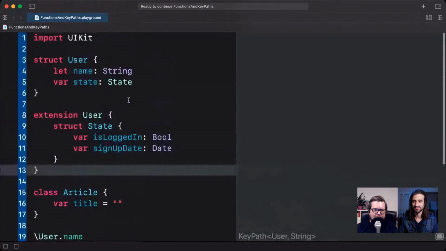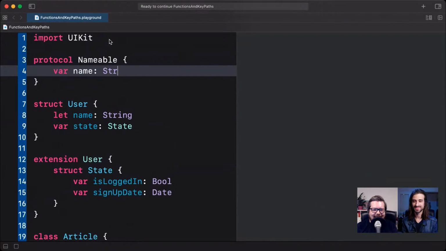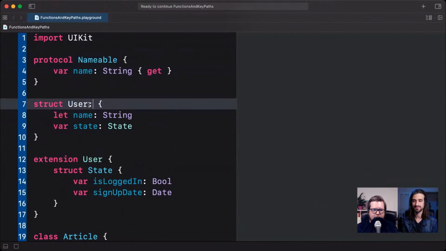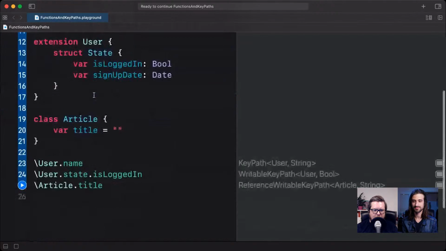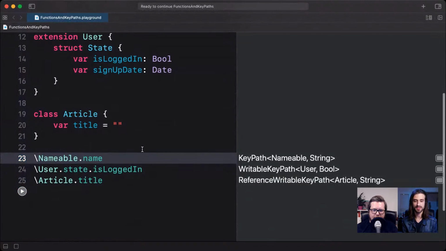So let's make our user conform to a nameable protocol, right? I'm gonna spell it like this, even if it's wrong. And then I'm gonna say there is a name property in my nameable, it's a string, and it's a property that you can get, and then I can make user conform to nameable like this. And let's now see if I can refer to nameable.name. Okay, it looks like I can. So yes, you can use it with protocols as well.